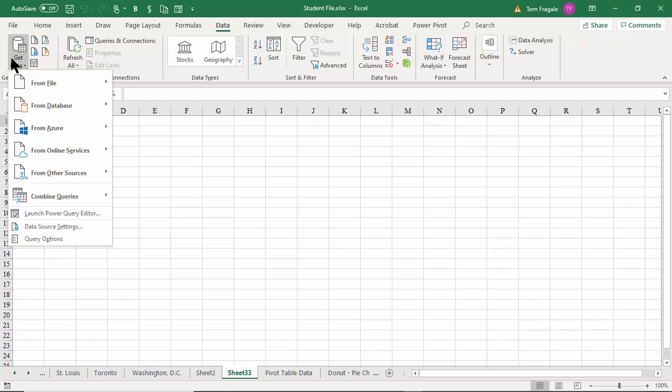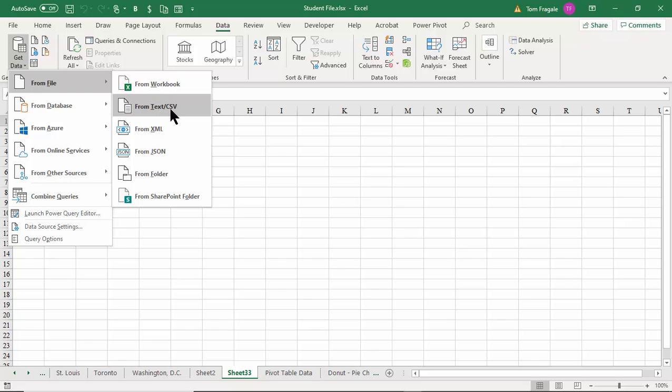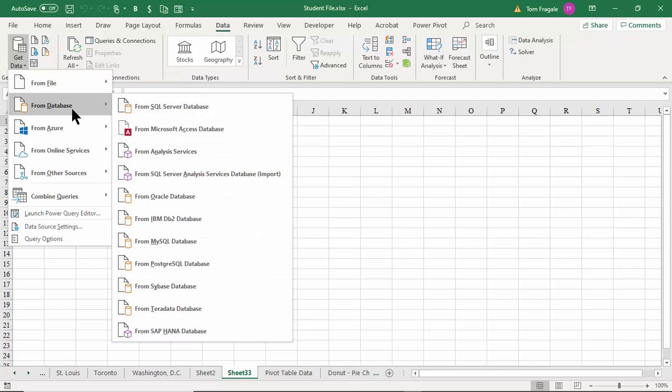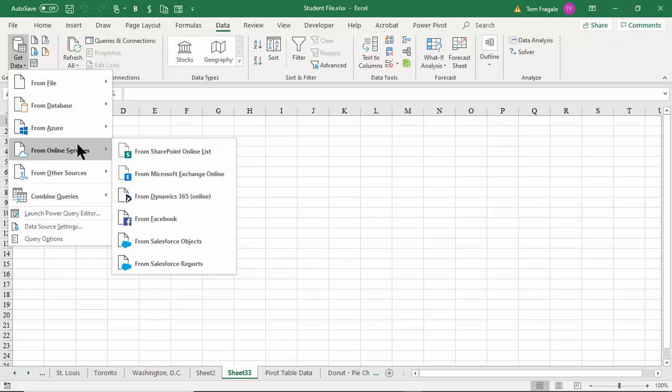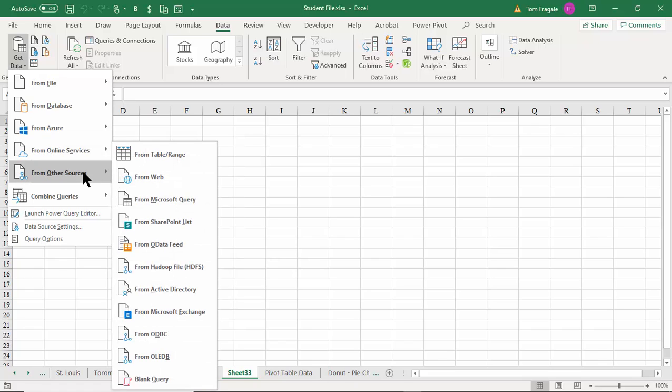There's going to be a lot more data sources than ever before. So if I say from file, that's where I can get a text file, which I'll show you very soon, XML, JSON, SharePoint. If I say from database, I have SQL Server, Access, IBM DB2, Oracle. All right, so a lot of those weren't there before. Microsoft Azure is now there. Online services include SharePoint, Microsoft Exchange, Dynamics, Facebook, Salesforce. Those were never there before. And then we have from other sources.